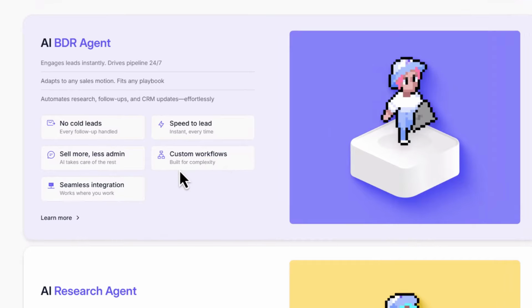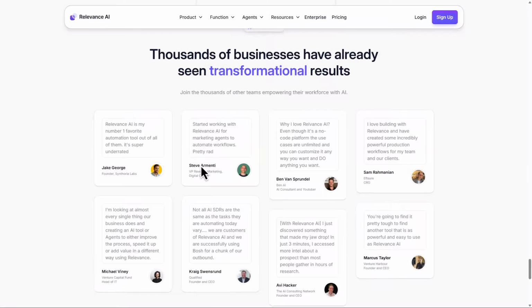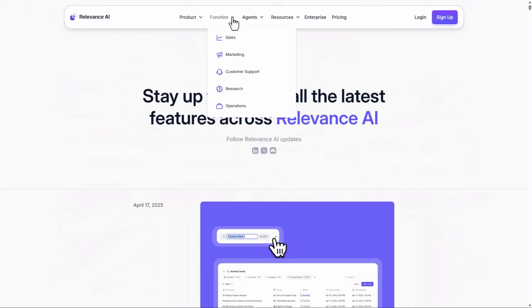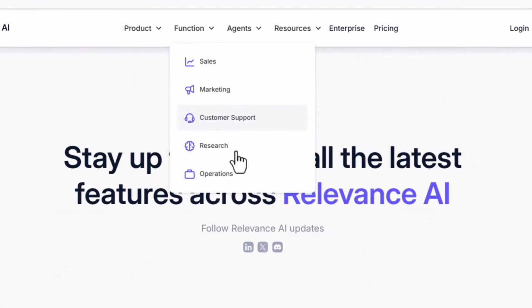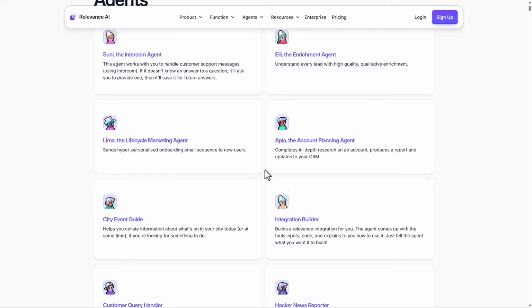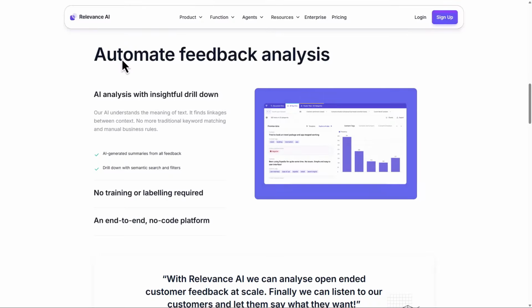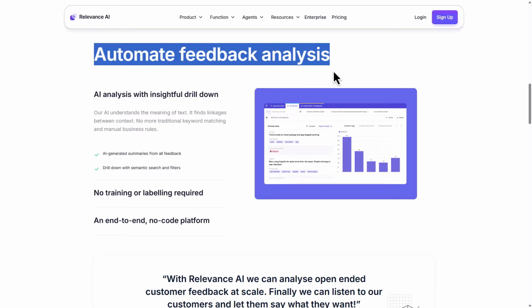data right away. One of the best things about Relevance AI is how well it handles text heavy data like customer reviews, surveys and support messages. It uses natural language processing to understand and organize the text automatically. This is great for businesses that get tons of feedback and want to quickly make sense of it.